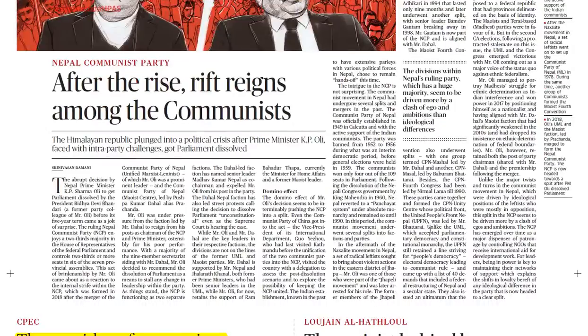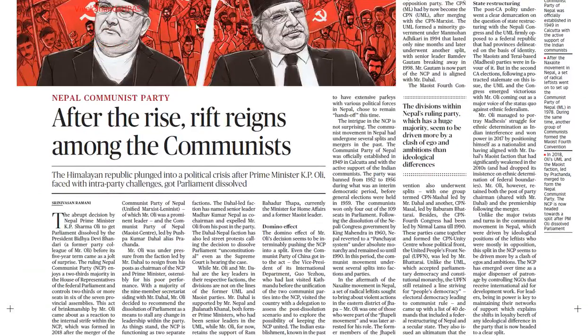The next news is, if you have no idea about the Nepal Communist Party, please read this article. I have already told you that in the Sunday edition of The Hindu newspaper, everything that has happened over the week is put in a concise manner. So you will be able to revise everything on Sundays. If you are doing this, that will be beneficial. And if you have not read anything about the Nepal Communist Party, you should read this article.